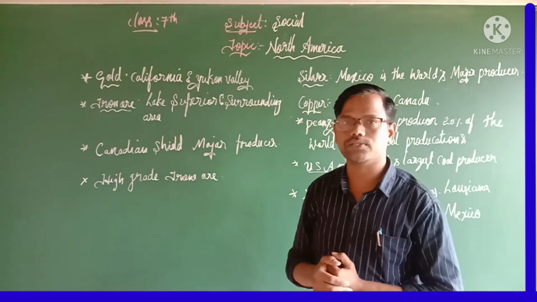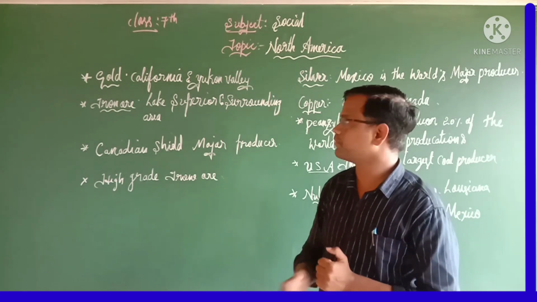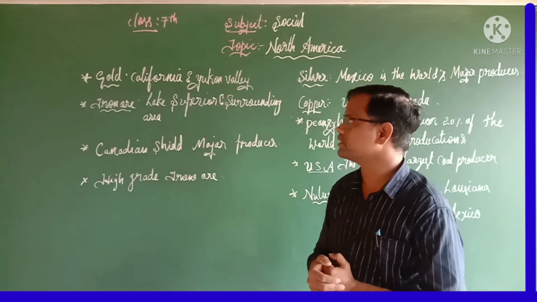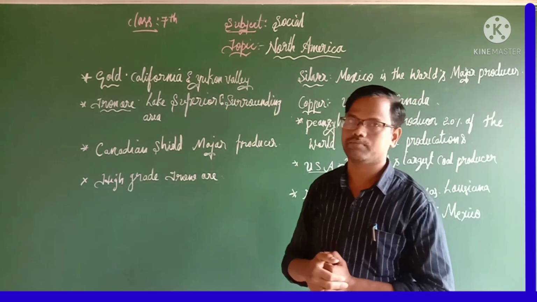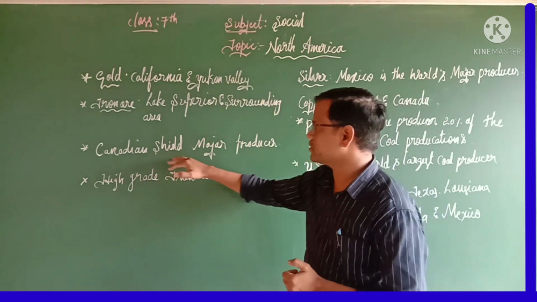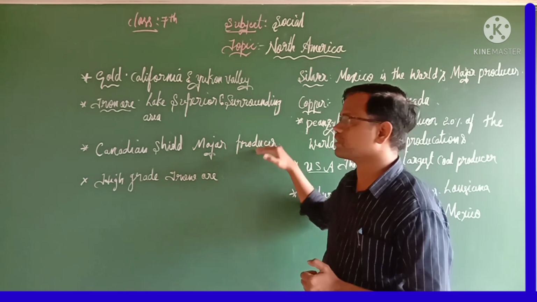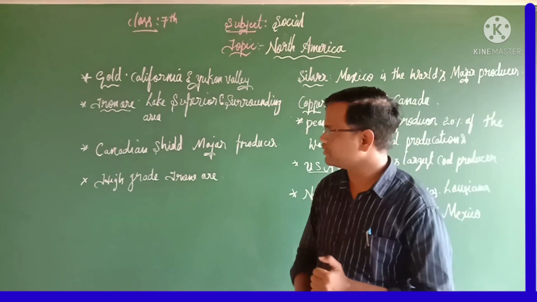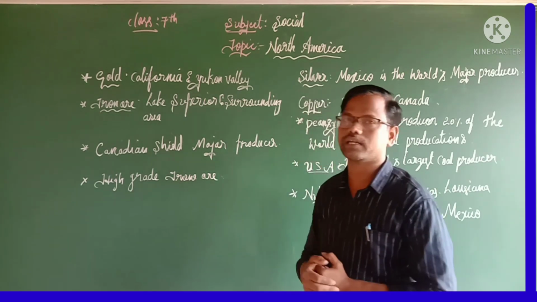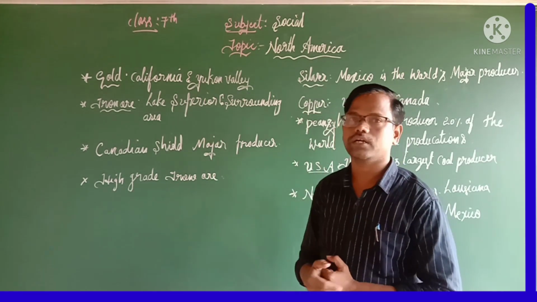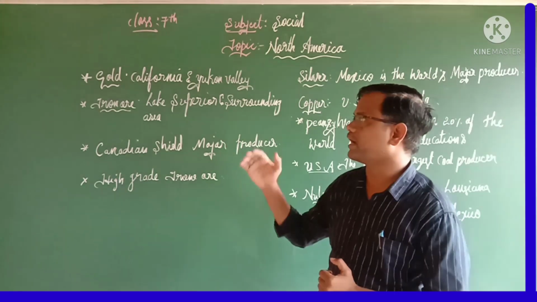We can find it in two important places. The first one, Lake Superior and the surrounding area. Especially the Canadian Shield is the major producer of iron ore, and in the Canadian Shield we can get high grade iron ore. So this is about iron ore.